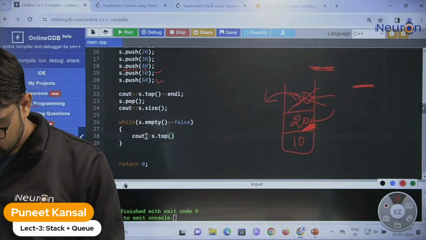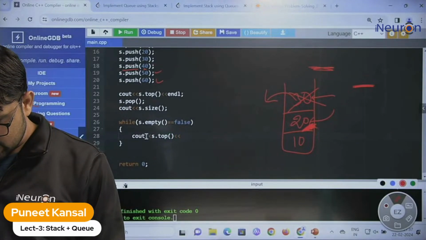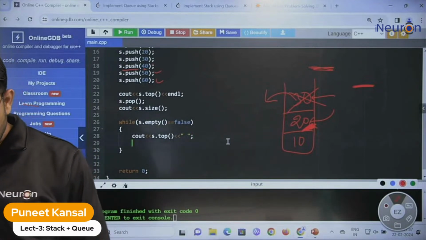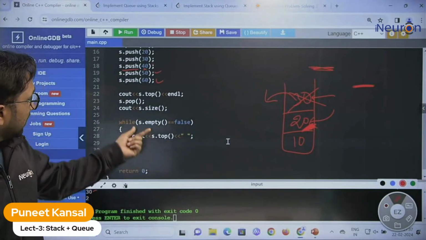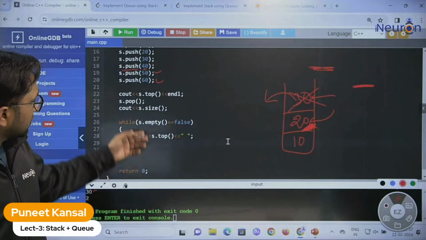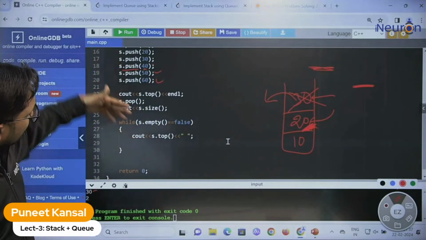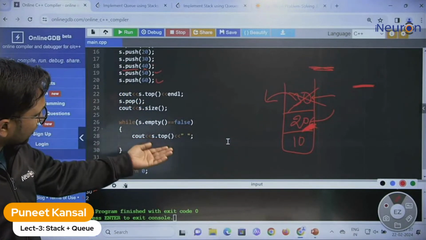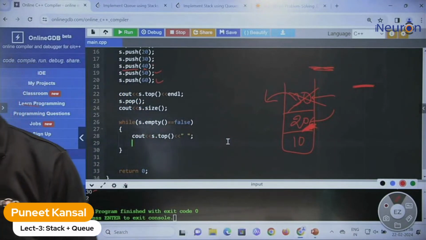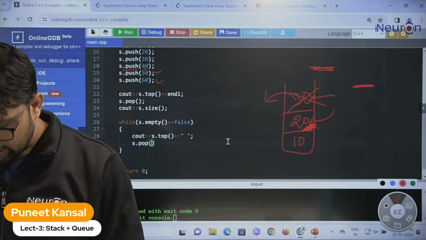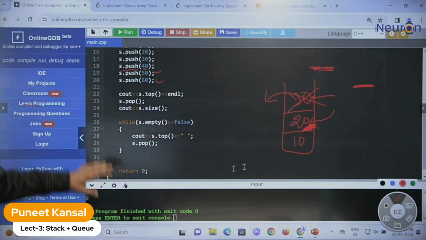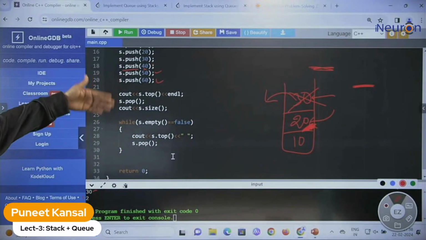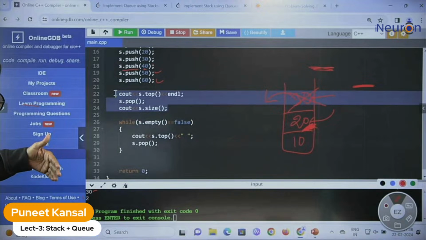Let me print it, and let me make some space also so that you can visualize the difference between every element. We print the top element, and let me delete the element also. So I'm printing all the elements from the stack until my stack is empty, taking the top element, and popping also with s dot pop. This will print all the elements from the stack one by one.